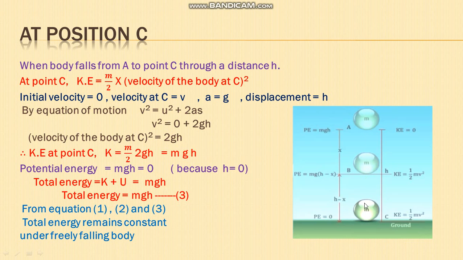From B to C, the same thing happens. So here also, energy can neither be created nor be destroyed, but it transfers from one form of energy to another. The loss of potential energy is equal to the gain of kinetic energy. Okay, thank you.